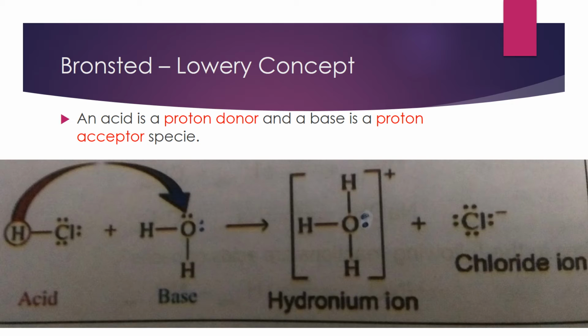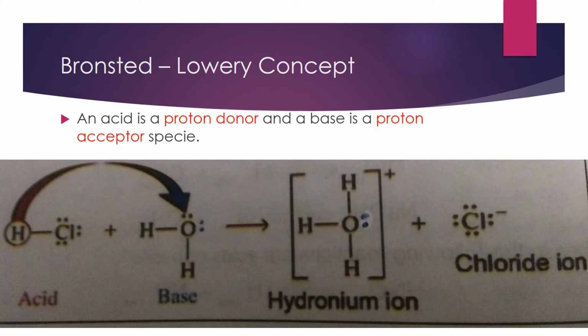In the example, you can see the reaction of hydrogen chloride and water. Hydrogen chloride and water combine together, producing the hydronium ion and chloride ion. In this you can see the arrow sign. This indicates that hydrogen chloride has donated its proton to the water.